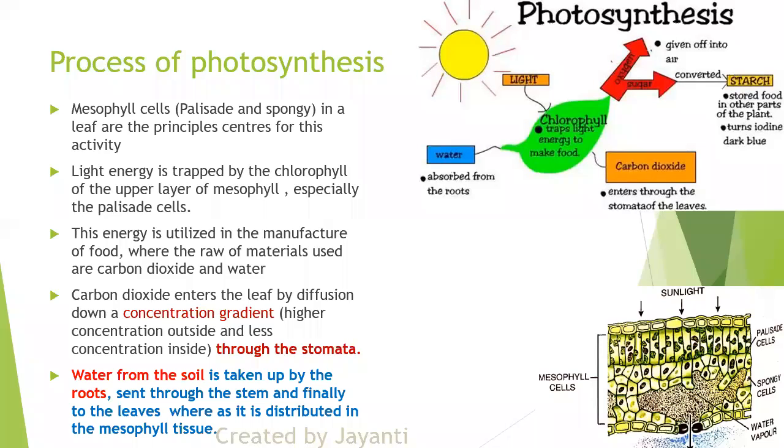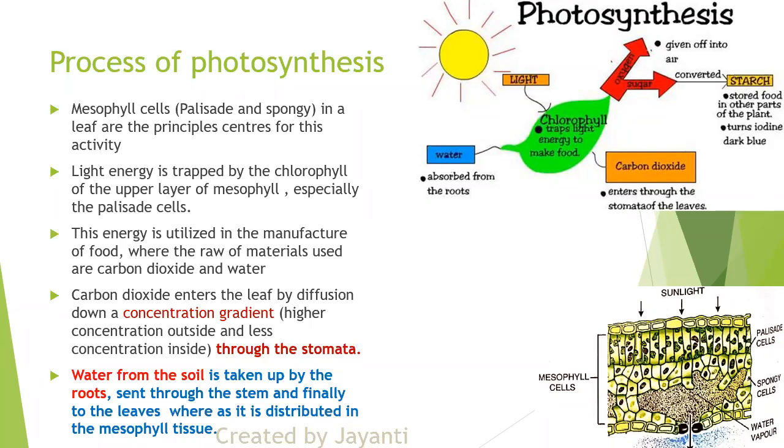See, whenever there is a difference of CO2, if there is a lower concentration of CO2 in the leaf, it will try to take CO2 from outside. Simple logic. If I am short of something, only then will I go outside to bring it. Similarly, I don't need CO2 itself, but I need to make food, and I need CO2, so I will take the CO2 from outside.